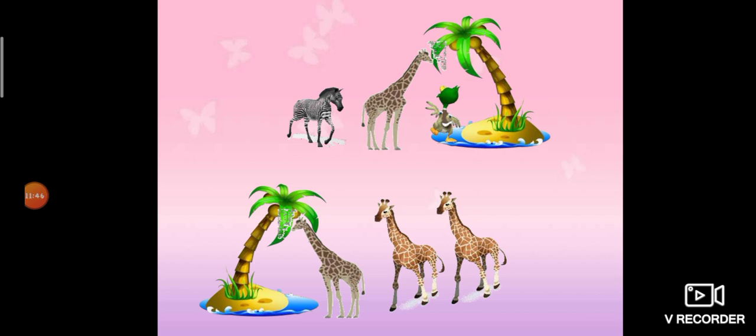Okay, so from that variation, the advantage of tallness to the progeny is that when no food is available on the ground, this progeny having tallness can reach the leaves on tall trees, eat the food and survive. On the other hand, the progeny which have short height cannot reach the leaves on the tall trees, so they will not get any food, and they will starve and hence die. So nature has selected the animal with a long leg to survive. Okay, so this is called the survival of the fittest.